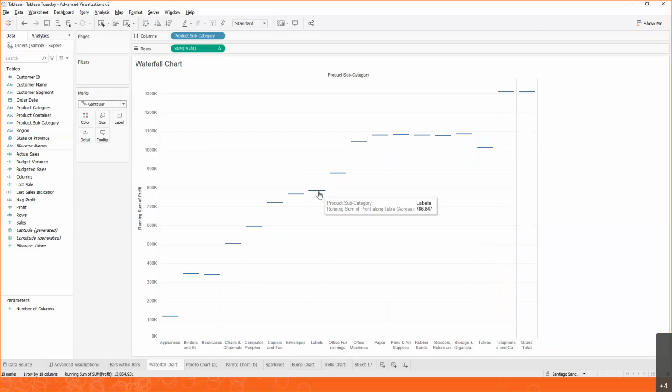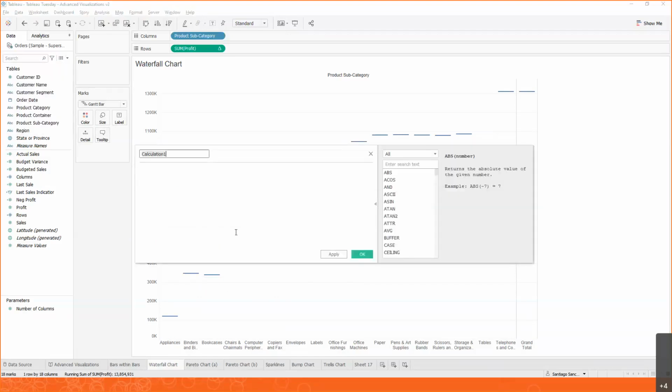Now, in order to create the effect of a waterfall, what we need to do is give each one of these slices a size. And this size has to be relative to the profit, but the profits are generally positive, so they generally go towards the top. We don't want this in a waterfall chart. We want to go the other direction. We want them to go from top to bottom. So we're going to create a calculation on the left, over here, where we can enrich our data set by creating a calculated field. And let's call this negative